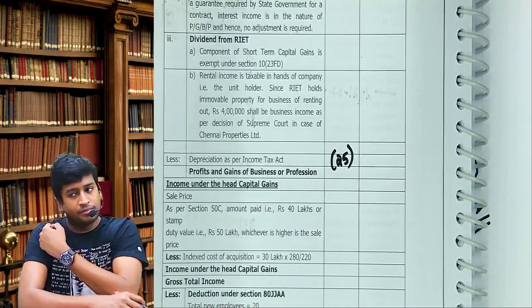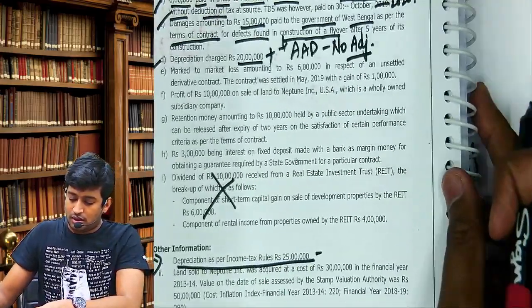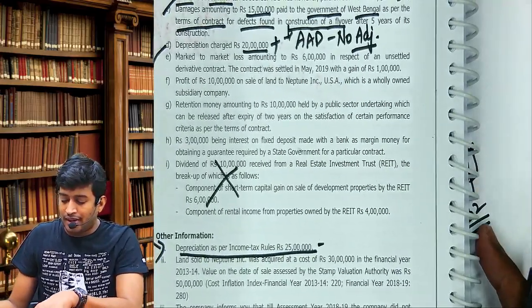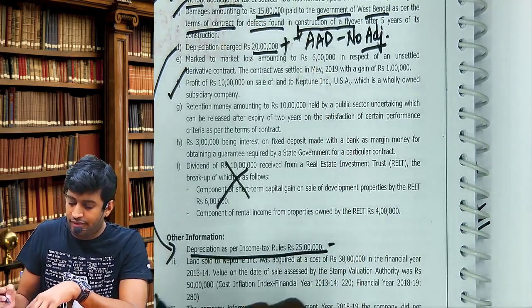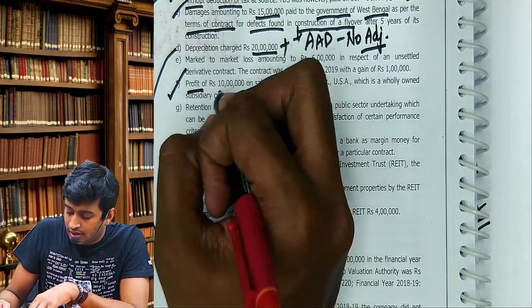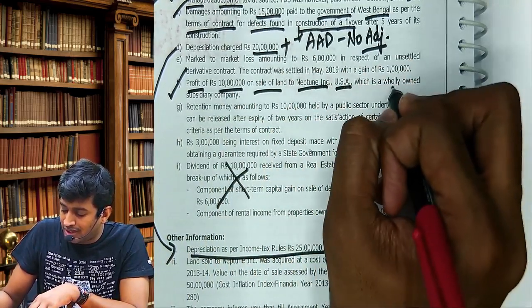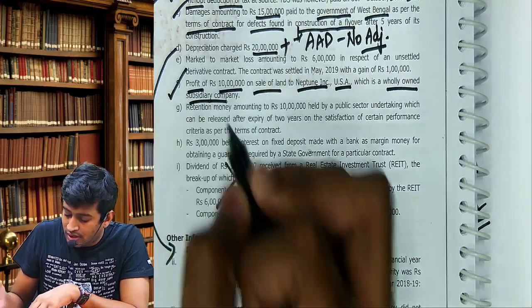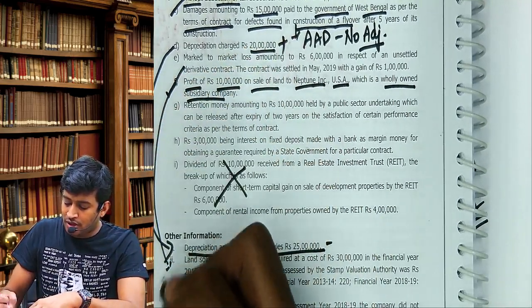Shall we continue? Next. Now listen, E point will be covered at the end. We'll go to F. Profit of 10 lakhs on sale of land to USA, which is a wholly owned subsidiary company. Give an arrow mark to additional information number 2.